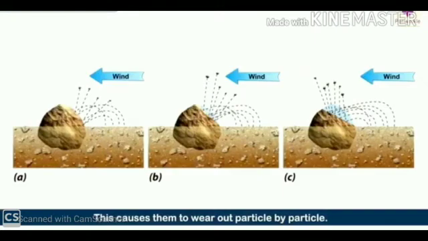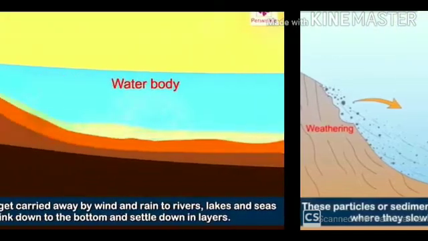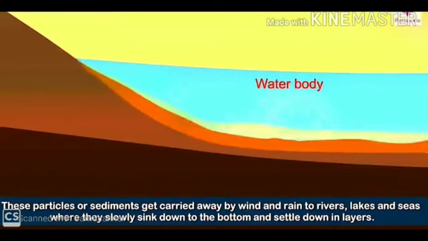ये जितने भी ये particles हैं, they just move down into the water bodies or to the rivers or to the lakes or to the seas, and over there they settle down. वो वहाँ जाकर थोड़ी देर में वो ऊपर रहते हैं, then they settle down, वो नीचे sink हो जाते हैं, and फिर वो layer पे layer they form. Okay, so here you can see these particles or the sediment, they get carried away by wind and rain to rivers, where they slowly sink down to the bottom and they settle down. So as you can see, they are settling down. यहाँ पर ये आके in this picture they are settling down.